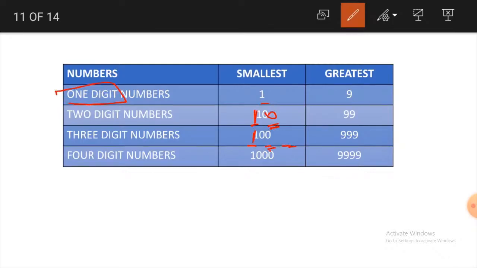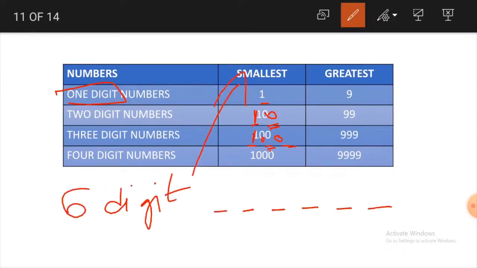In the same way, if I ask you to write 6-digit smallest number, what should we do? We should first make blanks for 6 digits. 1, 2, 3, 4, 5, 6. Okay, and write 1 in the first place. And in the remaining blanks, just place zeros. 1, 2, 3, 4, 5. This will be 1 lakh. If we read this number as 1 lakh. Understood? For 6 digits, see, there are 6 digits. 1, 2, 3, 4, 5, 6 digits. The first digit is 1 and the remaining digits are 0.